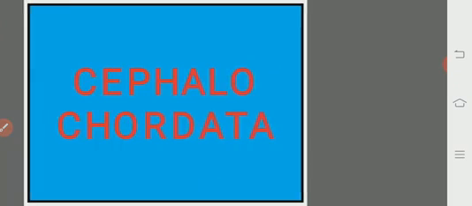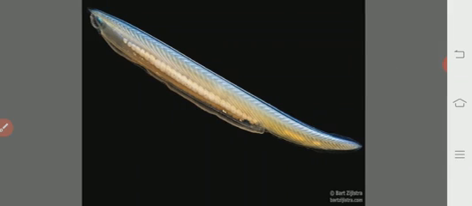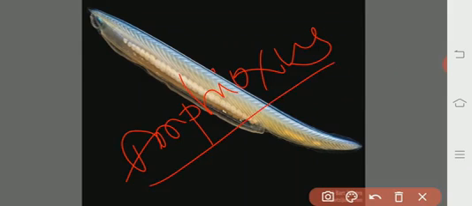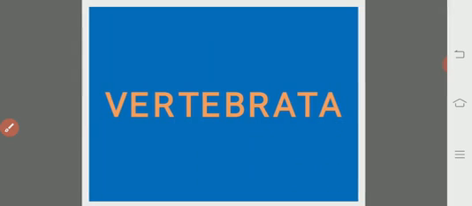And coming to the cephalochordata, represented by Amphioxus, otherwise Branchiostoma lanceolatum. These two are the protochordate examples.